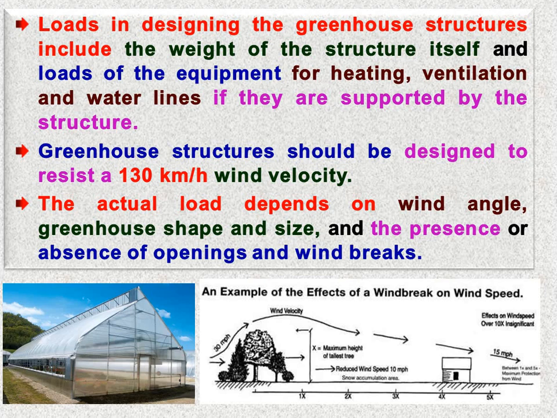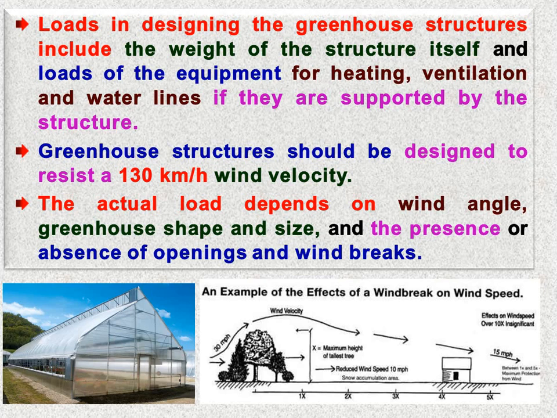So for protection from heavy wind velocity, mostly 130 km per hour wind velocity is taken as a thumb velocity for designing the structure of the greenhouse. Means the structure must resist 130 km per hour wind velocity.